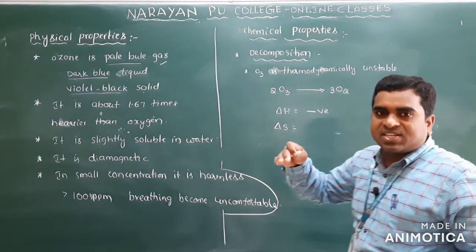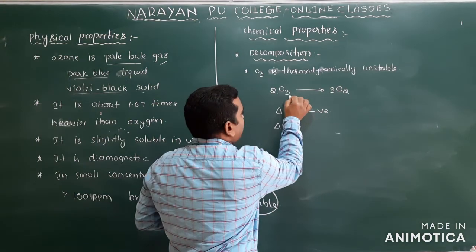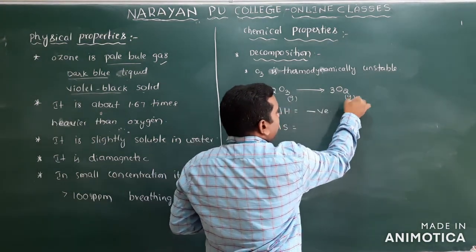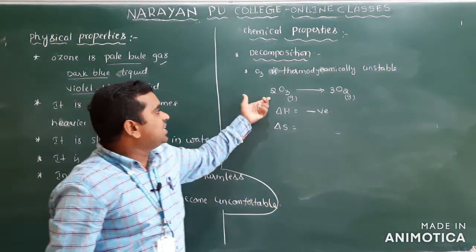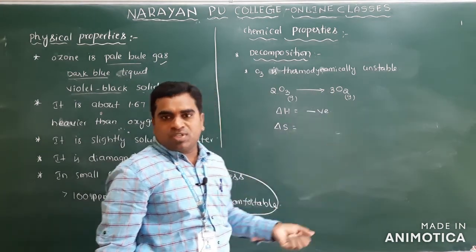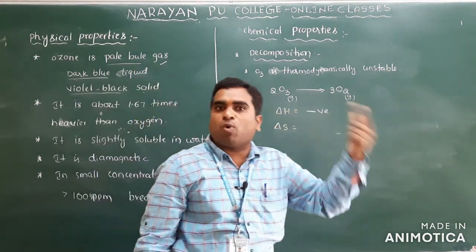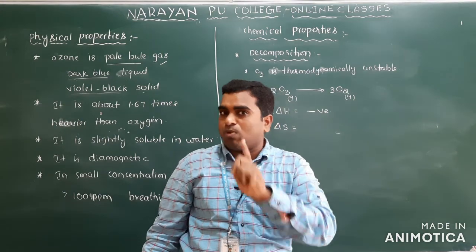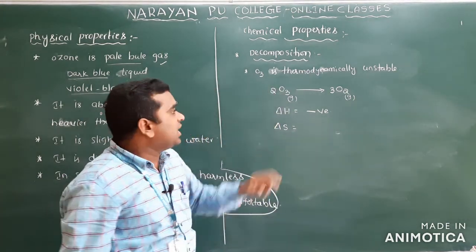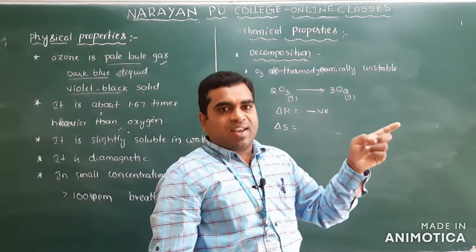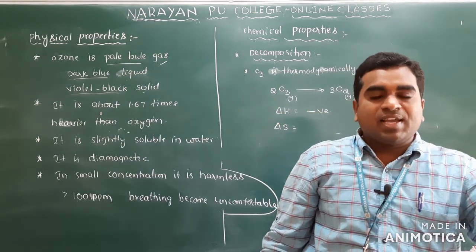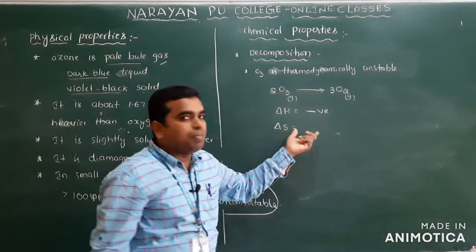Whether the entropy for a reaction is positive or negative can be easily identified by looking at the number of moles. For only gaseous molecules we have to calculate the number of moles. If the number of moles is positive, then entropy is increasing. Entropy increases means entropy will be positive.